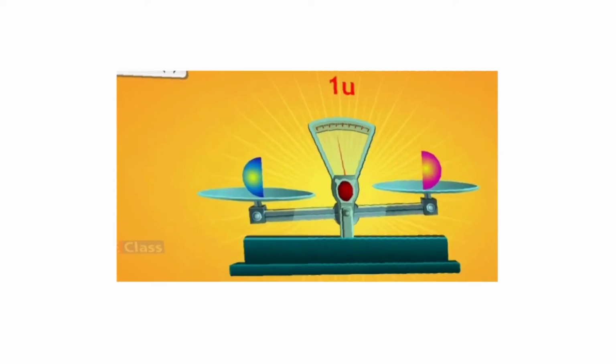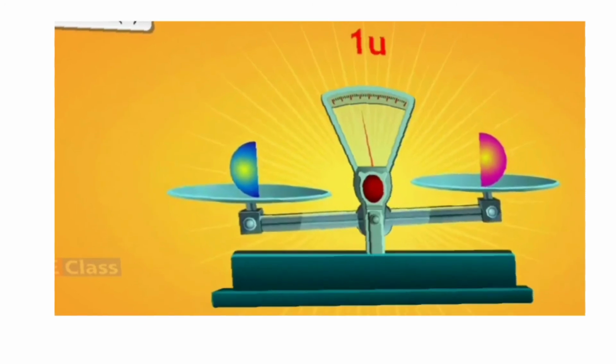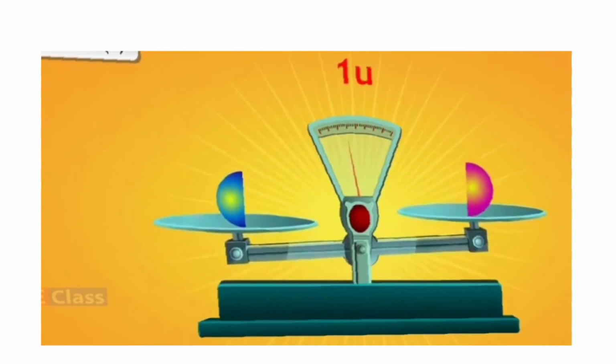Let us understand about the neutron once again. Neutron is denoted by the letter N, and it has no charge. It doesn't have any charge in it.